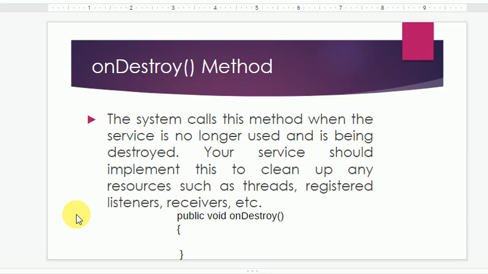And registered listeners are such that we make a button, and when we click on the button, it takes a command. So it is listening for the command. So it is a registered listener at that time. So public void onDestroy method, as we did in the logcat activity, it is used to destroy the activity.